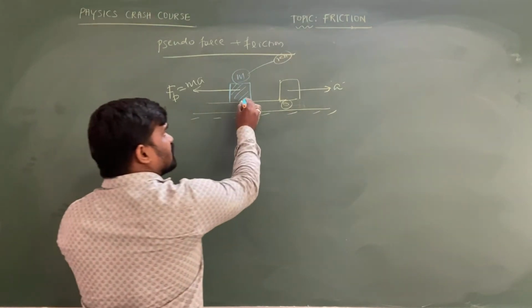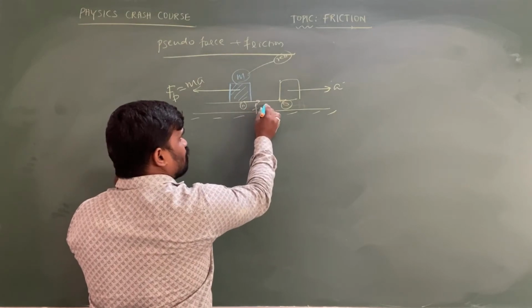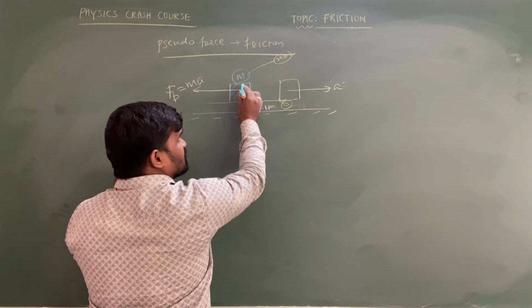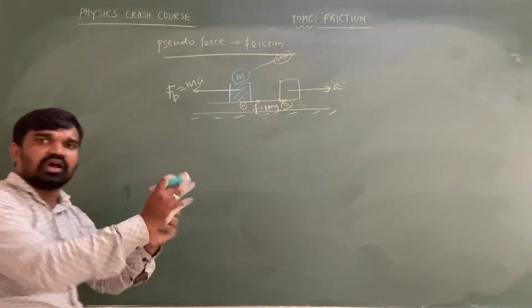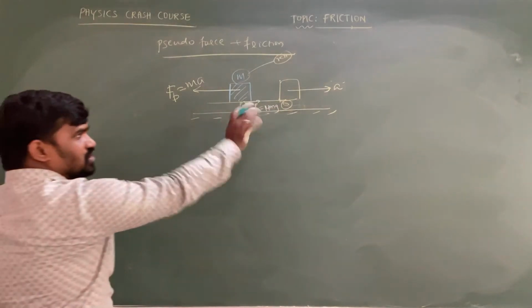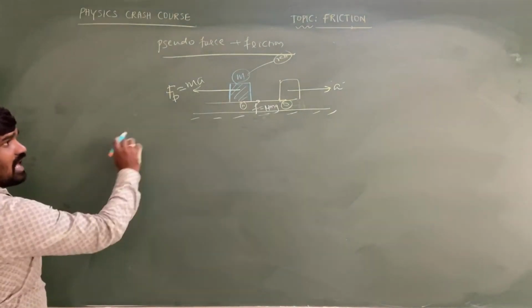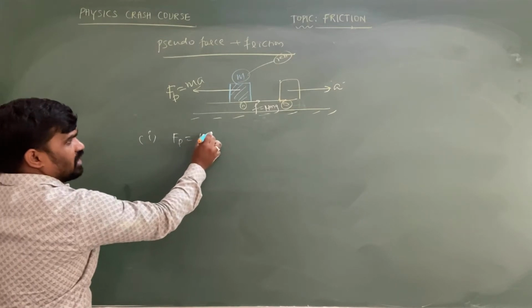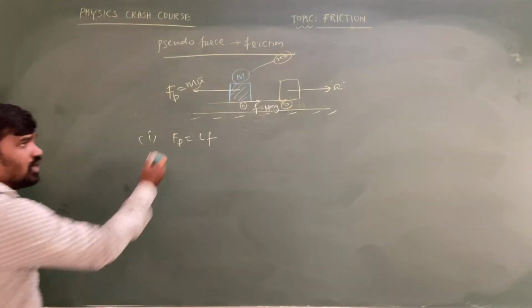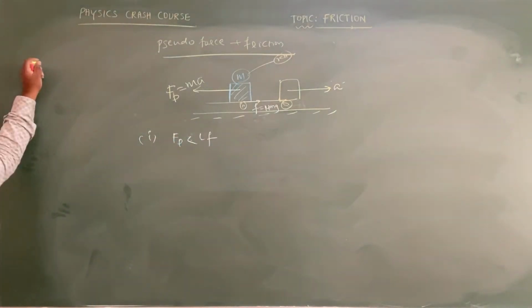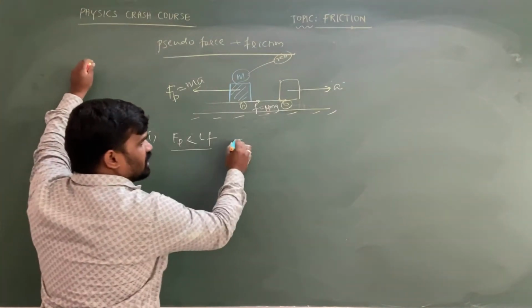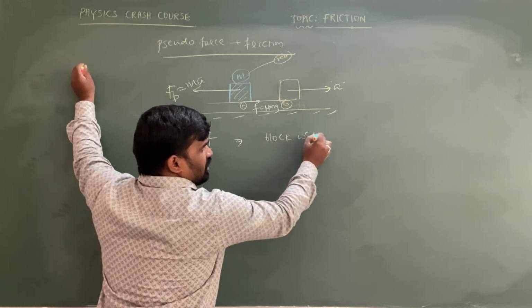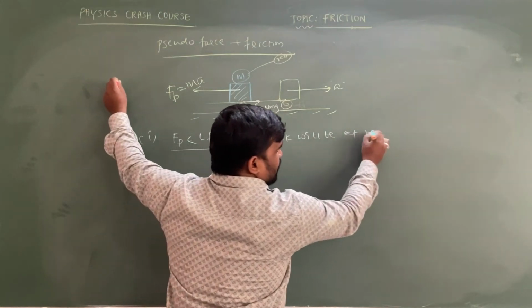So let's consider there is friction. The friction is equal to mu into N, and N is equal to mg only, because it is a horizontal surface, so we write mu mg. Let me take the first point: if the pseudo force is equal to the limiting friction, or if the pseudo force is less than the limiting friction, then what happens? The block will be at rest only.